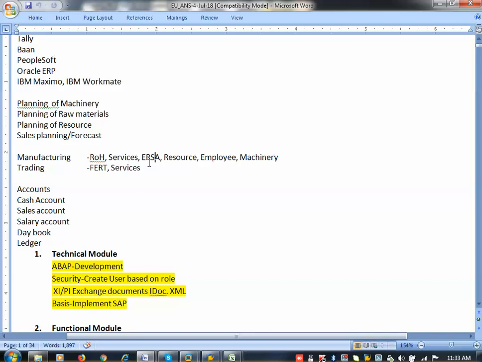Okay, so now here ERSA means the spare parts. That's the material type. You can procure raw material, services, spare parts, employee procurement, machinery procurement for a manufacturing company. The same way, this can support manufacturing.